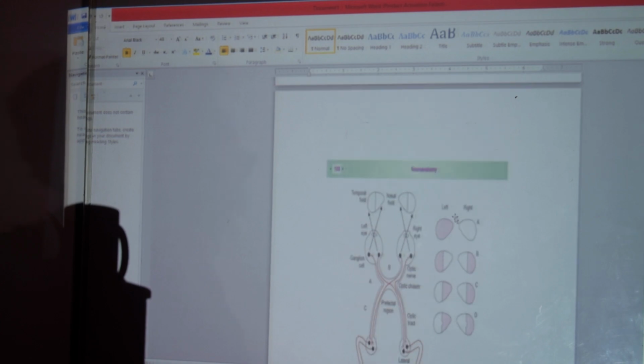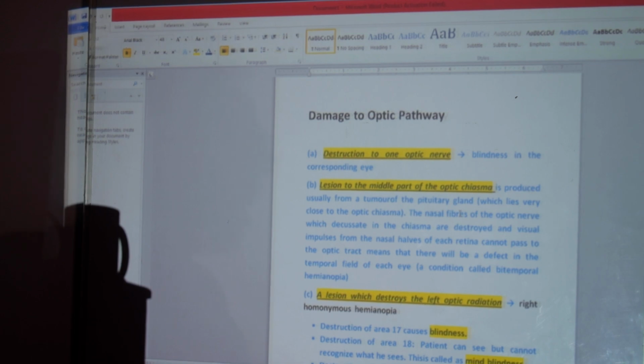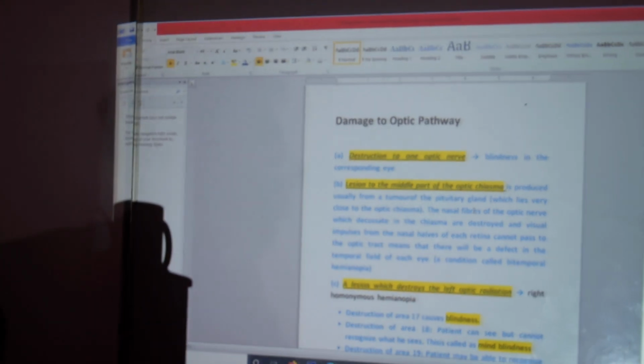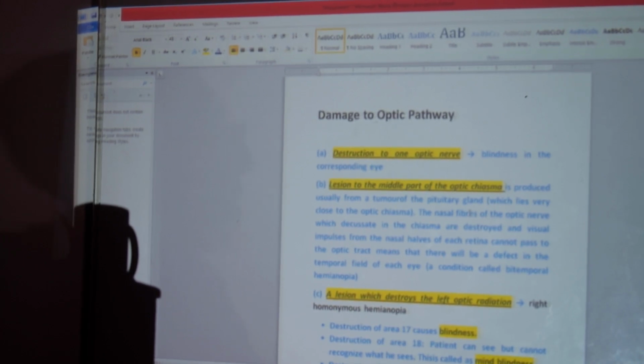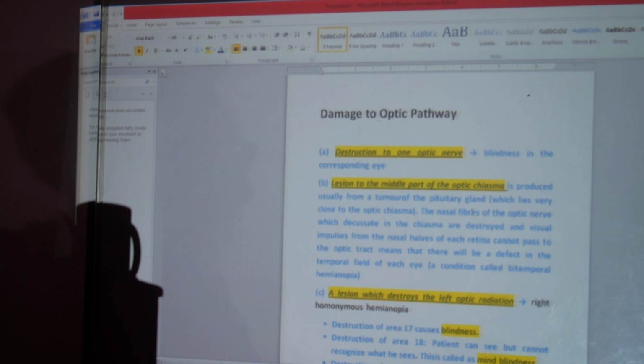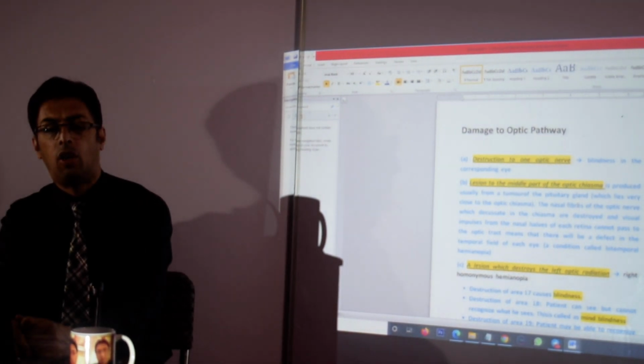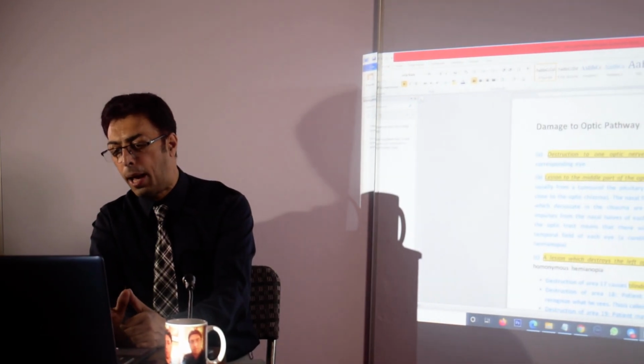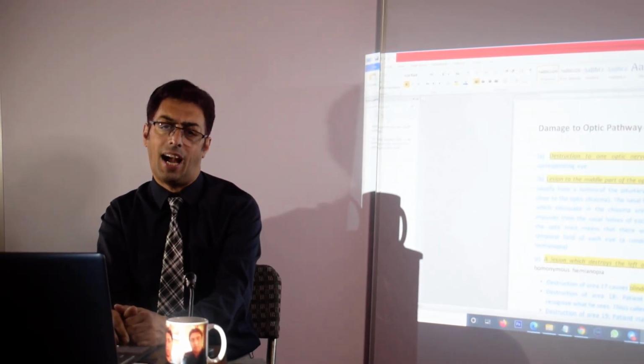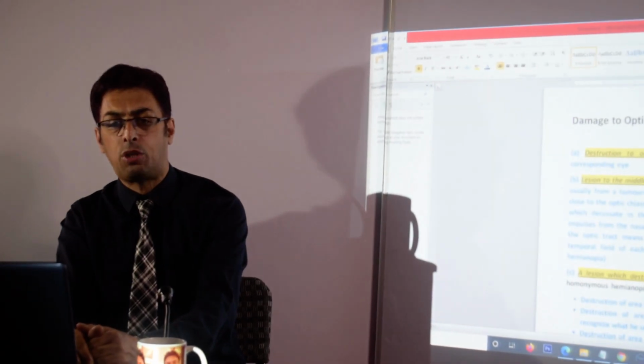Now having a look at the optic pathway. First of all we have the optic nerve. If there is damage to the left side optic nerve, it can lead to blindness on the left side. If there is damage to the right side of the optic nerve, it will lead to the blindness of the right eye. As simple as that. So destruction of the optic nerve leads to damage or blindness of vision in the corresponding eye. Now we switch our focus back to the board.